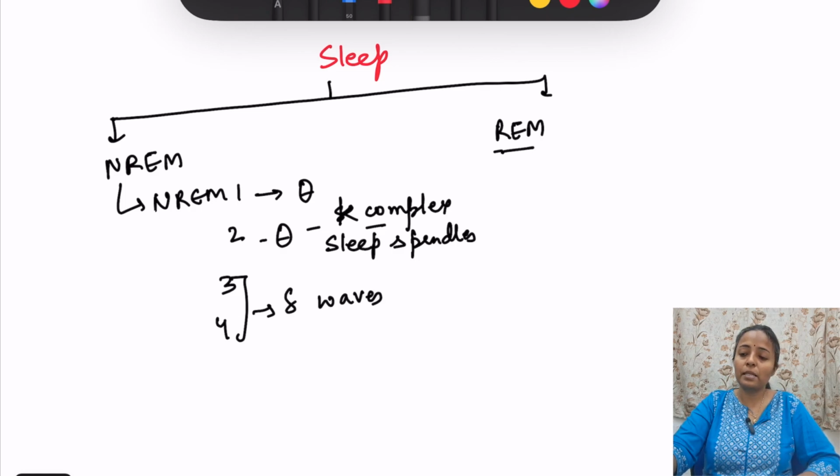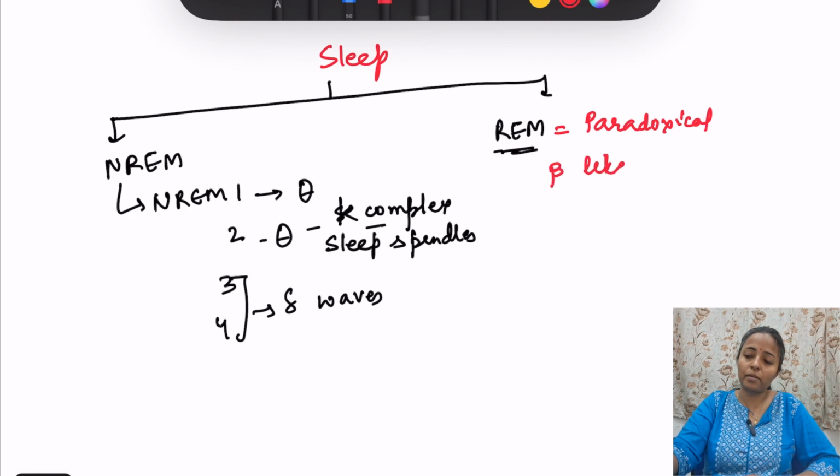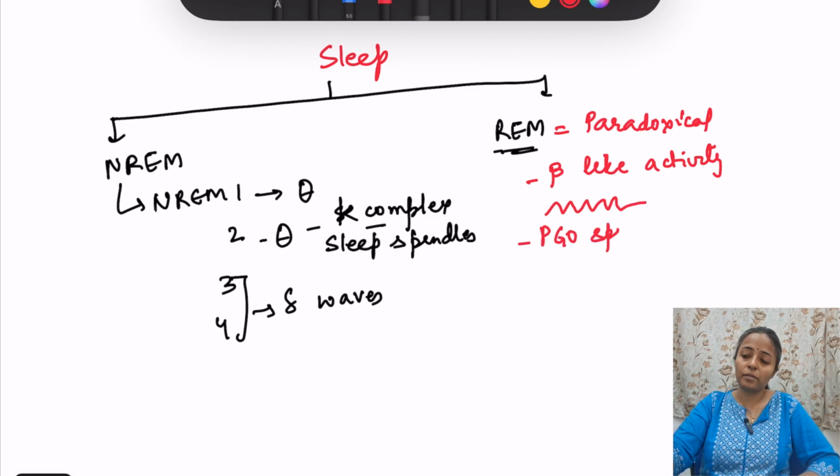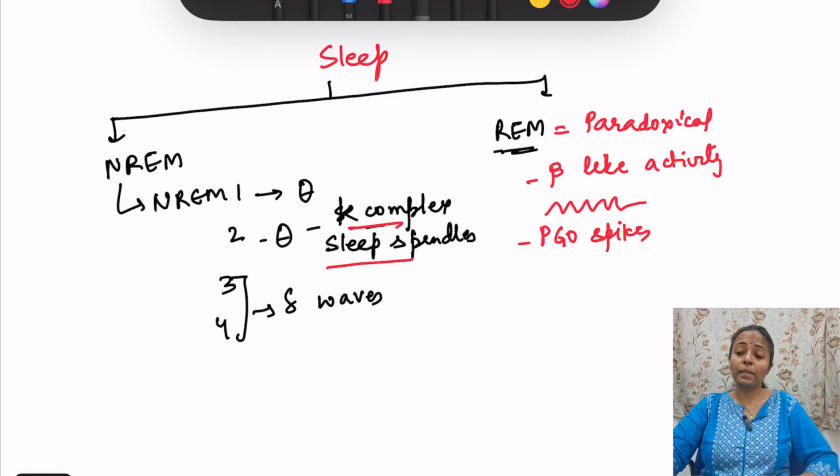ठीक। REM sleep, rapid eye movement sleep. REM sleep is also known as rapid eye movement sleep or also known as paradoxical sleep. And in this we will see beta like activity. तो ऐसा लगता है कि the person is awake if we see the EEG, but it is beta like activity and it appears like sawtooth waves. Okay, also seen are PGO spikes. ठीक है, तो याद रखने वाली बात है: stage 2 में K complexes, sleep spindles; REM also known as paradoxical sleep, and beta like activity we see in this, right?